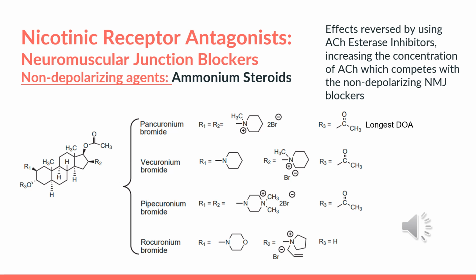Finishing up the non-depolarizing agents, we have the ammonium steroids. The figure that you see below is the base figure, and it has various substitutions to produce different kinds of compounds. Of particular note is pancuronium bromide because it has a very long duration of action. Now, for all the non-depolarizing agents, the effects are reversed by using acetylcholinesterase inhibitors, because these agents would increase the concentration of acetylcholine, which would compete with the non-depolarizing NMJ blockers, and thus prevent the antagonistic effects.